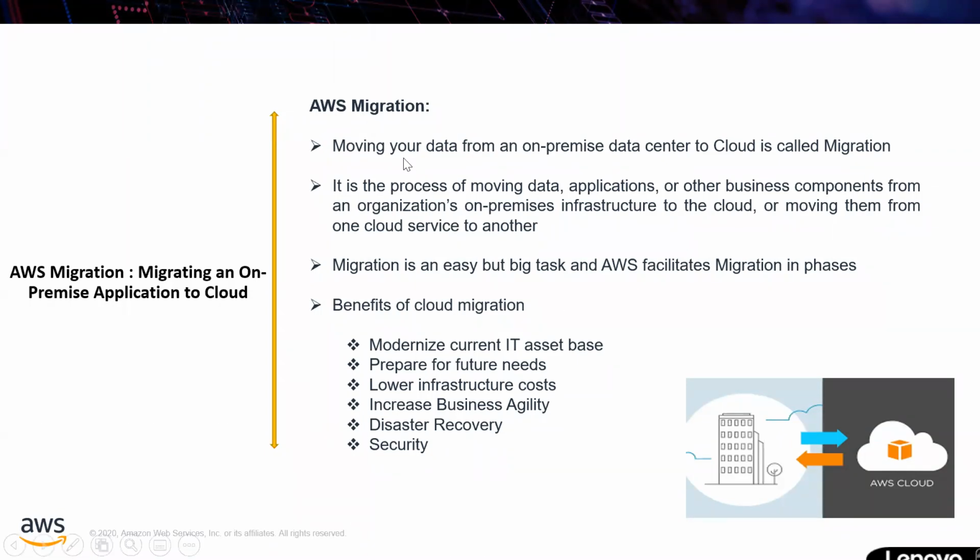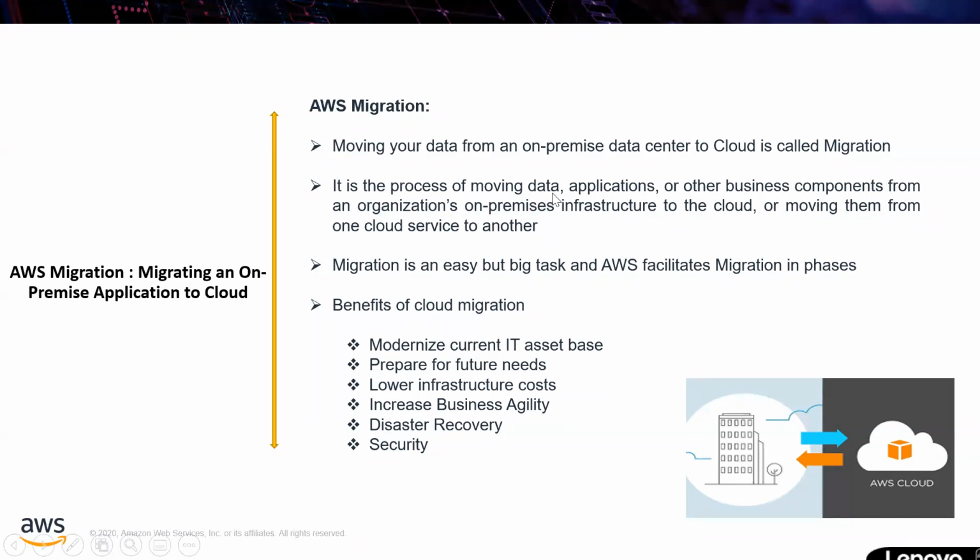So now, what is AWS migration? As I said, moving your data from an on-premises data center to cloud is called migration. It's straightforward. From an exam point of view, it is very important to know what AWS migration is. You will definitely get one question about this. It is very simple to answer: you are moving your application from your on-premises location, that is your infrastructure, to cloud. So it is the process of moving data, as I said, and applications.